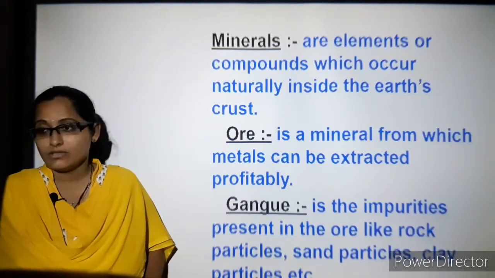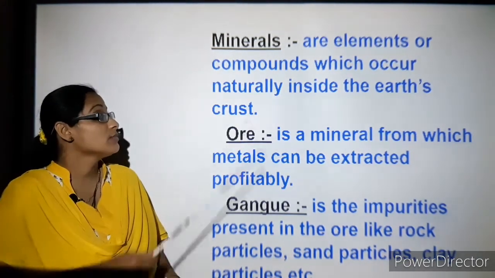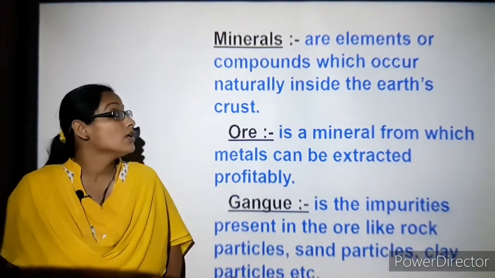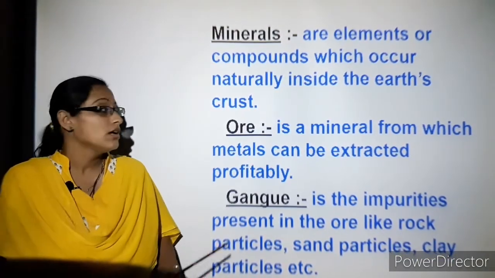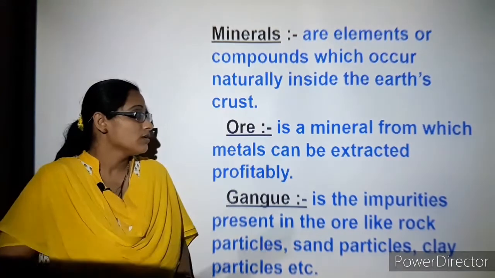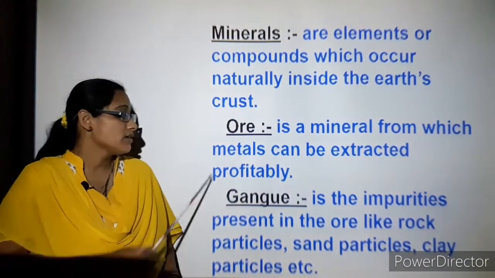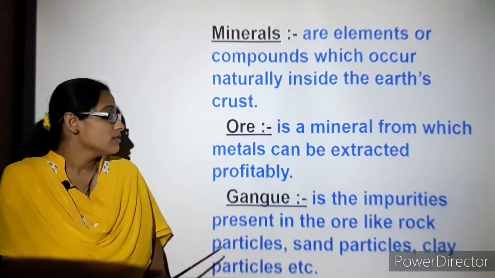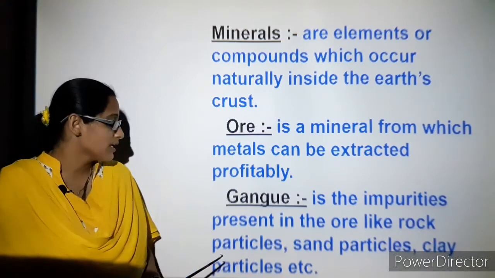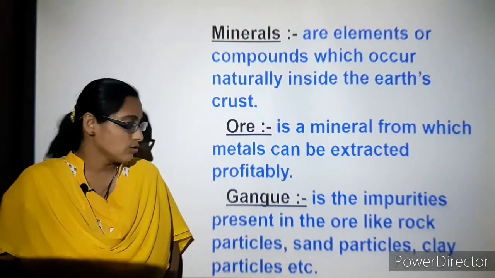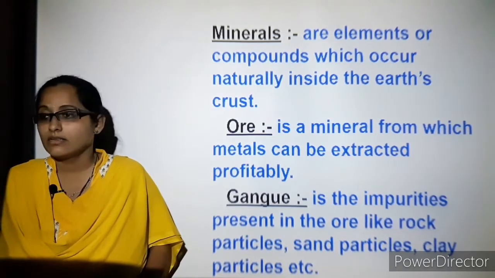Next. So let's understand what minerals are. Minerals are elements or compounds which occur naturally inside the Earth's crust. Next, coming to ore. An ore is a mineral from which we can extract metals. So let's understand what gangue is. These are the impurities present in the ore, like rock particles, sand particles and clay particles. So we'll go to the next slide.